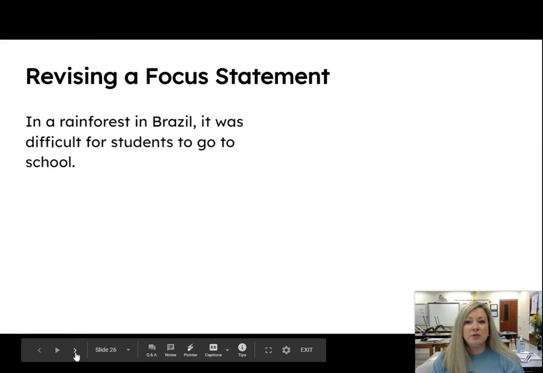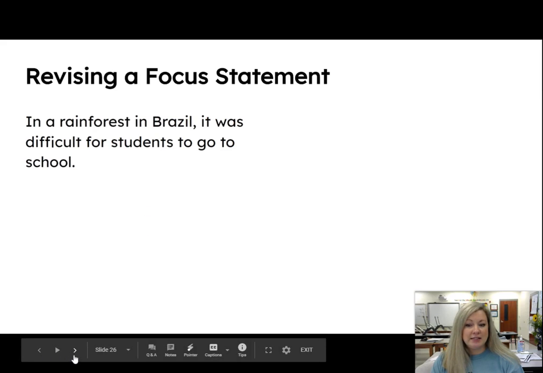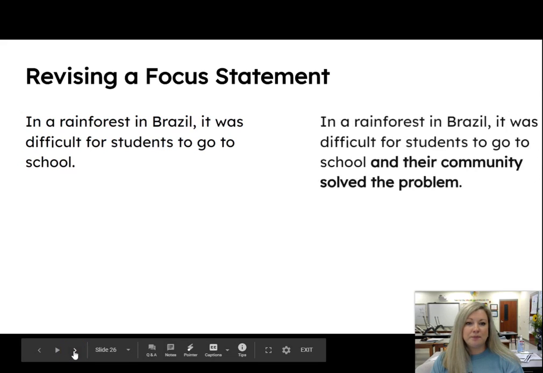Skip to this one right here. Here's an example of a focus statement. Let's see if we can revise this to make it have a little more detail. In a rainforest in Brazil, it was difficult for students to go to school. Okay, let's revise this. That means we are going to edit it and add more detail.